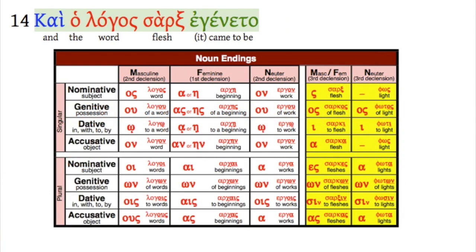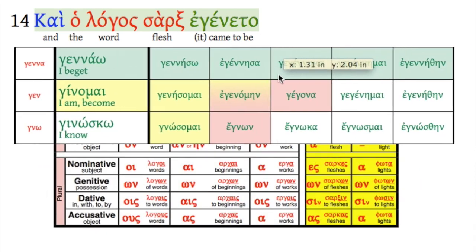So the first phrase here, kai ho logos sarx egeneto. So logos here, nominative singular masculine. Sarx, nominative singular feminine. Nice that they're both in the chart. So this is a case of predicate nominative because ginomai is a to-be verb. Egeneto. Here we go again with that verb. Remember this one. Here's a chance to apply what I just said. Egeneto. Notice gamma epsilon nu is from ginomai. I am or become. And as we've seen over and over, this is the second aorist form, which also is deponent. So it came to be.